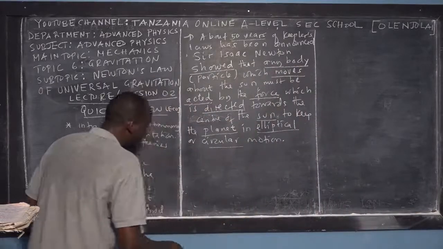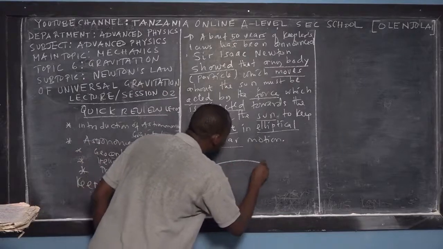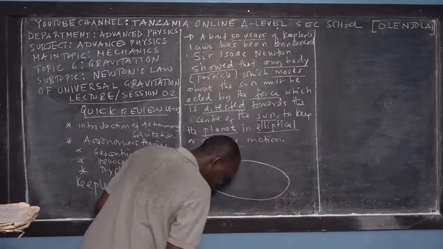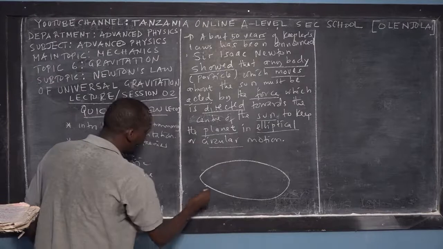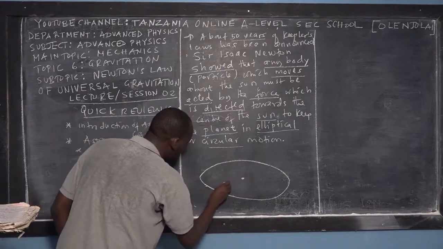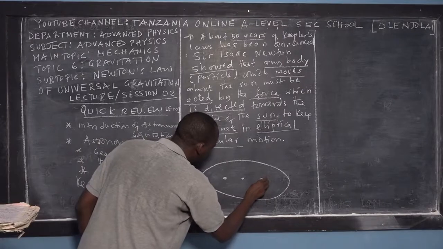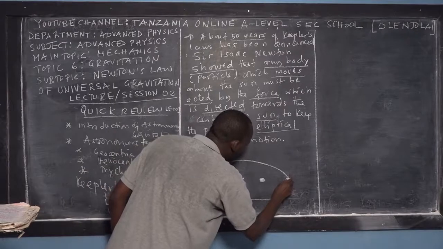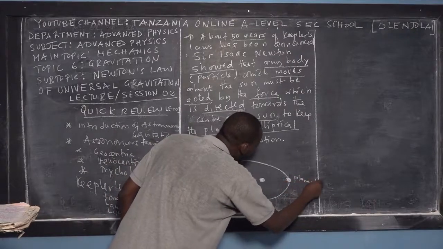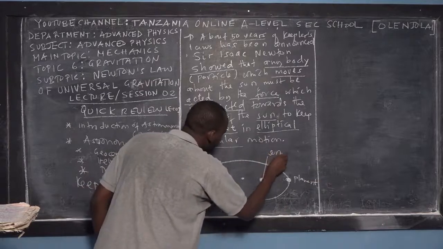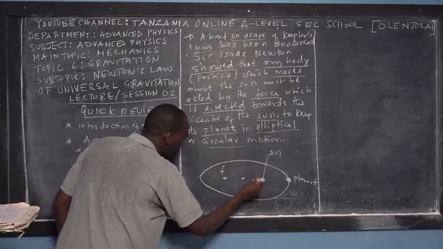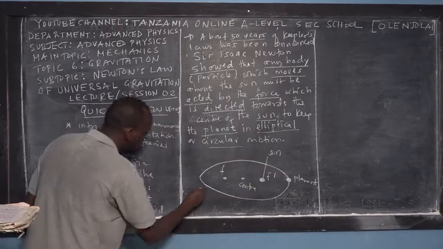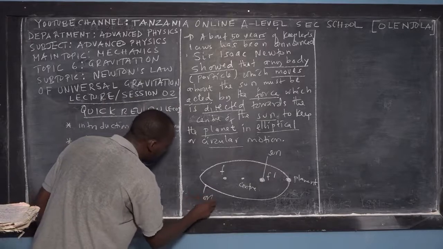So that's what he said. He said, okay, Kepler, you told me that the planets are revolving around the sun in elliptical motion. Suppose that this is the center, and this is one of the foci, and the sun is here. Suppose you have a planet, so this is the planet, and this is the sun, the first focus. And this is the second focus, and this is the center. So that's the sun, and this is the ellipse. So this is the orbit of the planet.